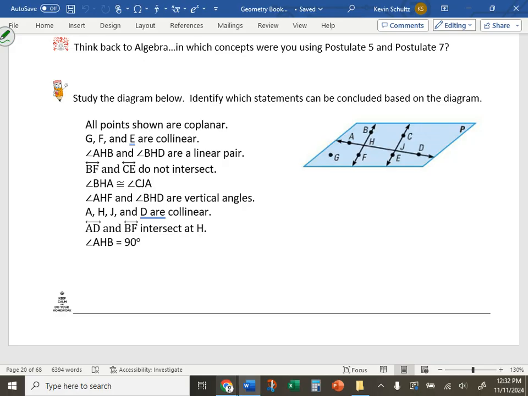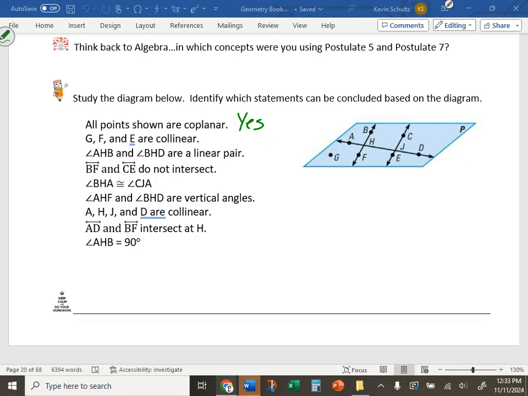How do I know that one line isn't going off the plane? Well, both lines and planes are infinite, but all the points... These points could be going up instead of back. If that were the case, your line would be going through the page, kind of like a pencil going through a piece of paper. You'd be able to see it coming down like that. So are all those points contained within the plane? Yes, check mark. That's all you need to write is yes.